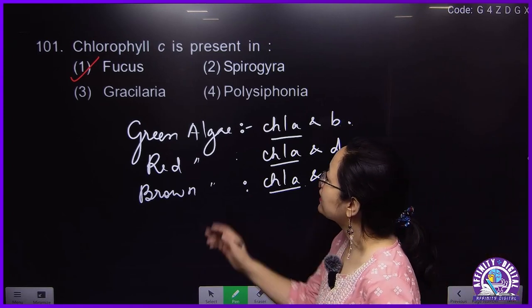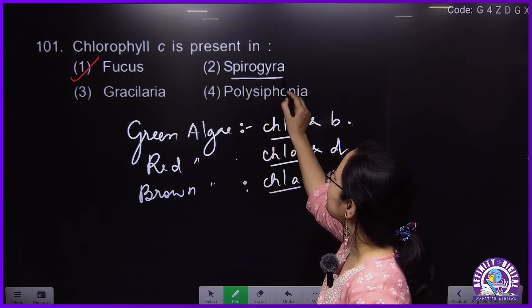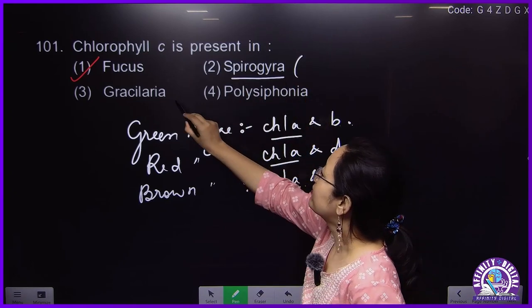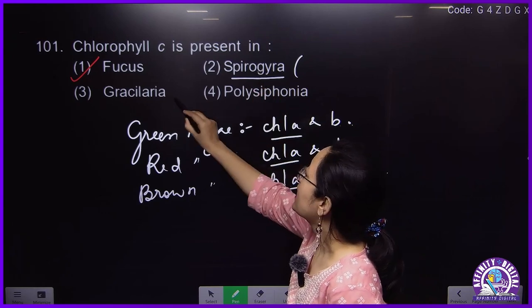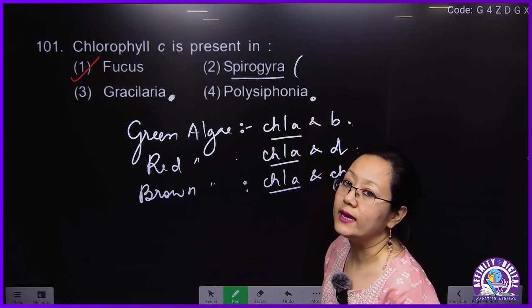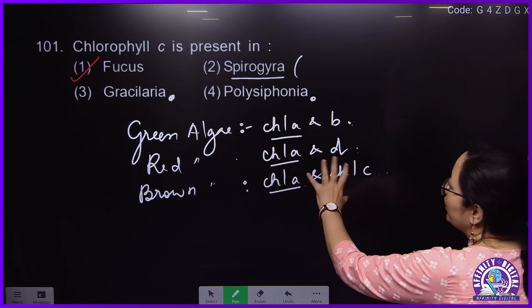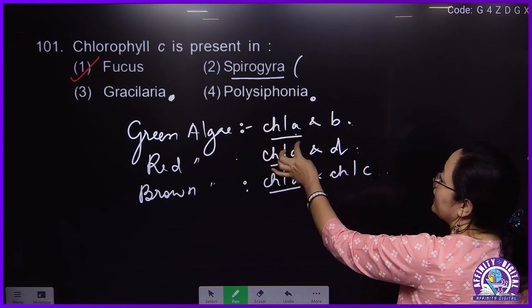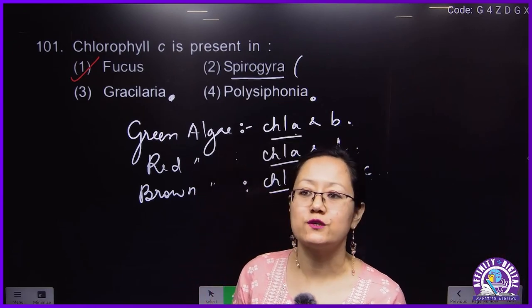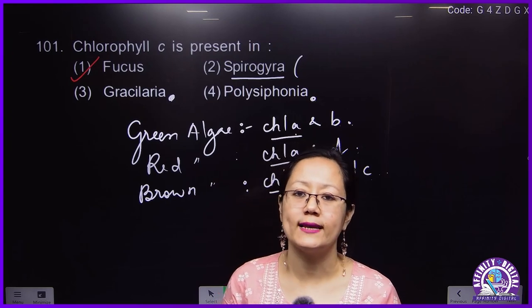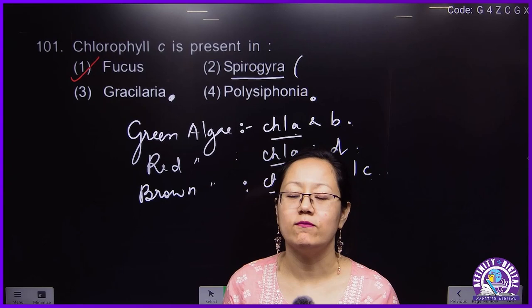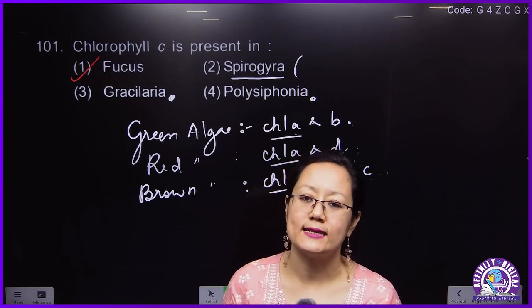So in this question, Spirogyra is a green algae, which means chlorophyll C will be absent; it has A and B. Gracilaria is red algae. Polysiphonia is also red algae. Remember chlorophyll A is the only pigment found in lower organisms like kingdom Monera and kingdom Protista. Chlorophyll A is common for all the photosynthetic organisms.